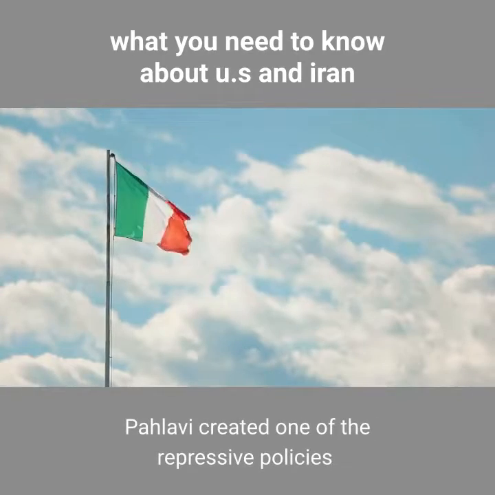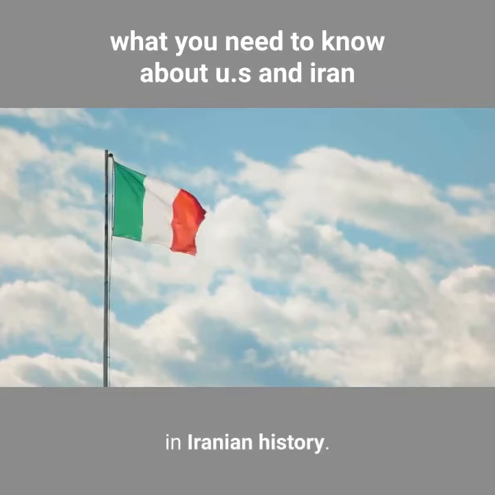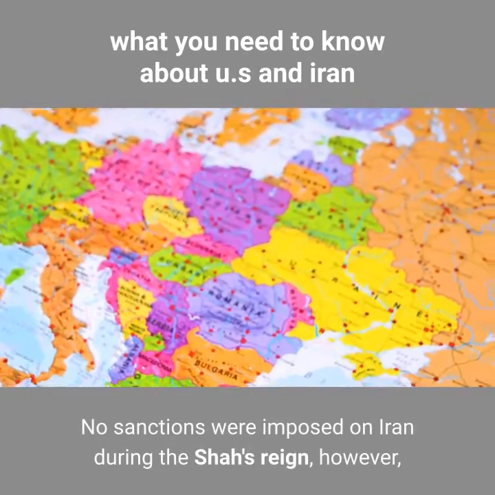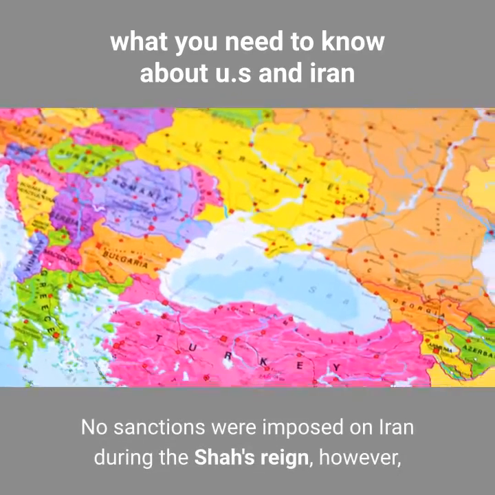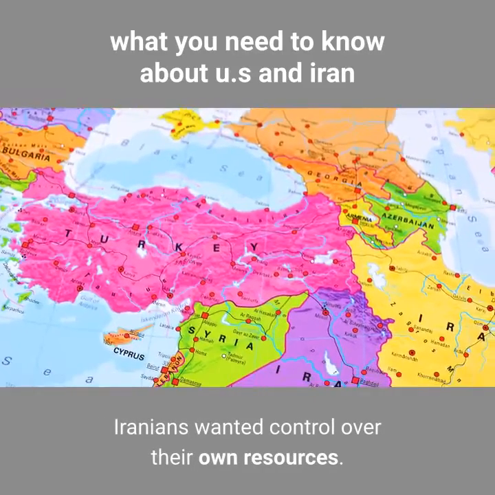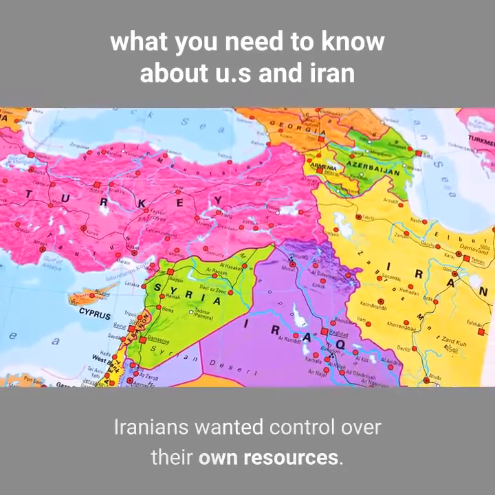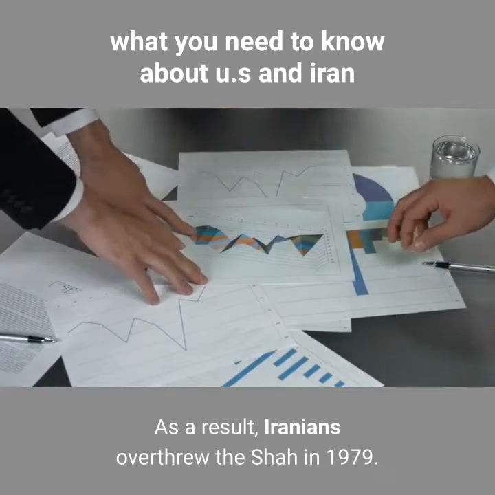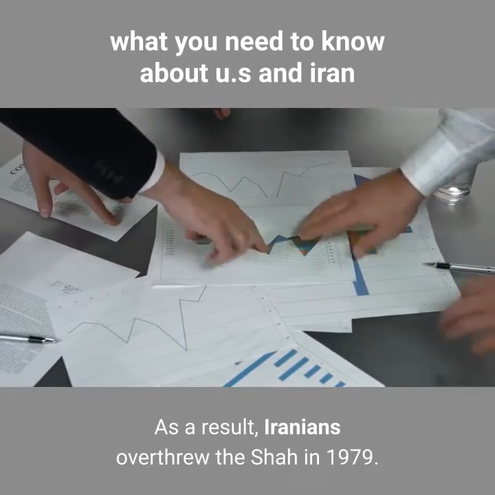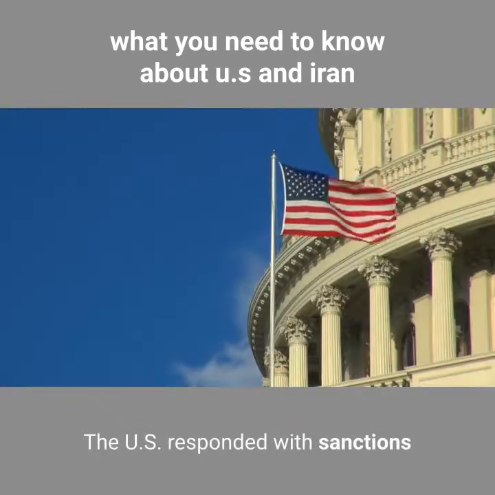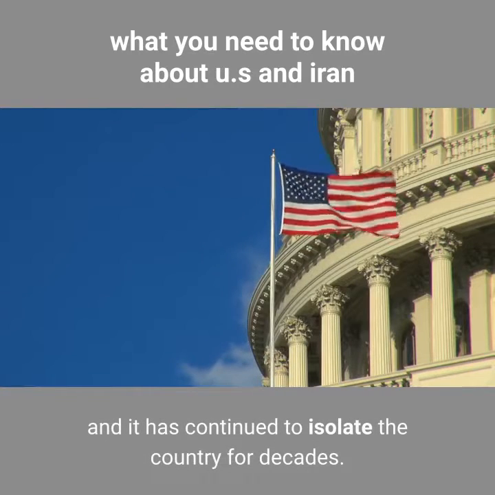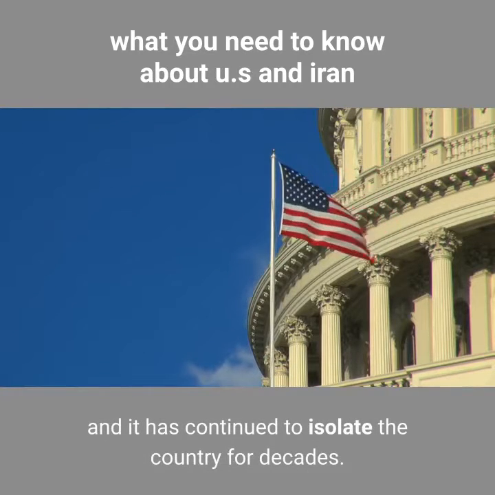Pahlavi created one of the most repressive regimes in Iranian history. No sanctions were imposed on Iran during the Shah's reign, however, Iranians wanted control over their own resources. As a result, Iranians overthrew the Shah in 1979. The US responded with sanctions, and it has continued to isolate the country for decades.